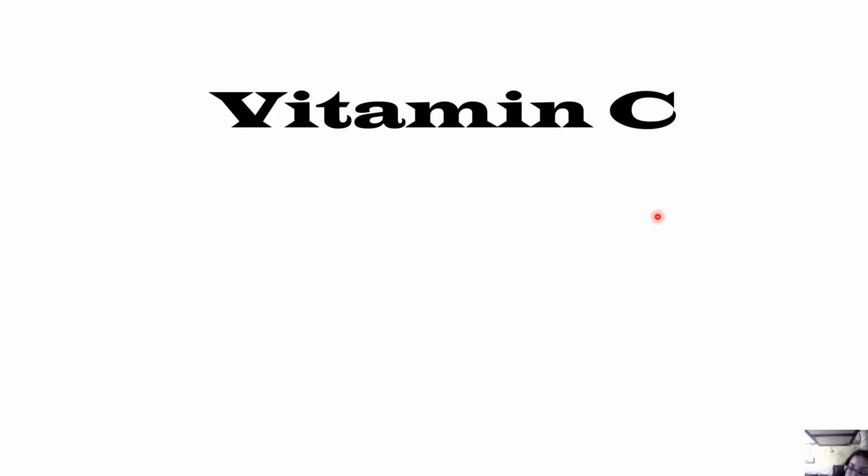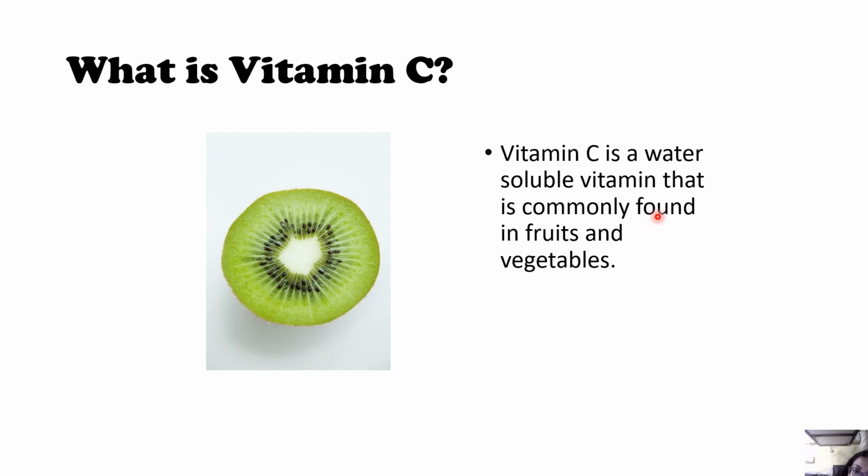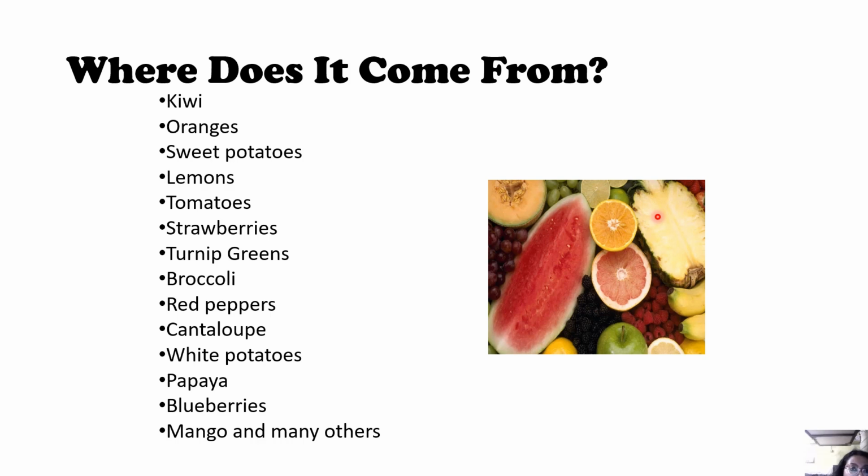Now, if you talk about vitamin C, it's a water-soluble vitamin that is commonly found in fruits and vegetables, right? Where does it come from? Fruits like kiwi, orange, sweet potatoes, lemons, tomatoes, strawberries, turnip greens, broccoli, red peppers, cantaloupe, white potatoes, papaya, blueberries, mango, and many others. These are all sources of vitamin C.